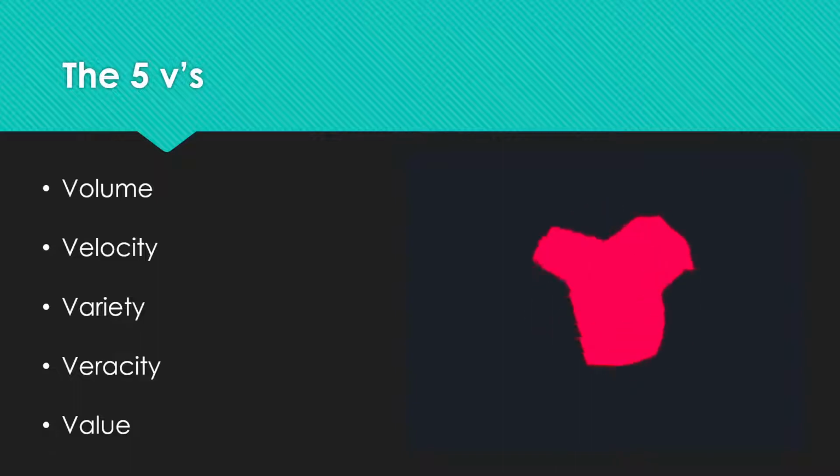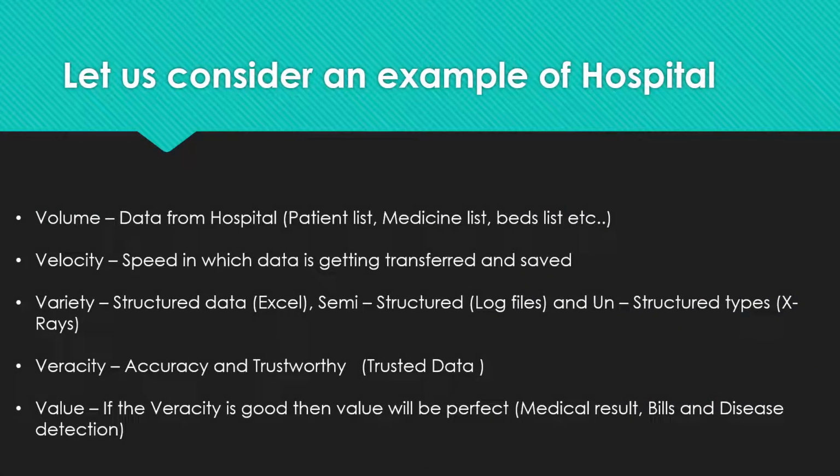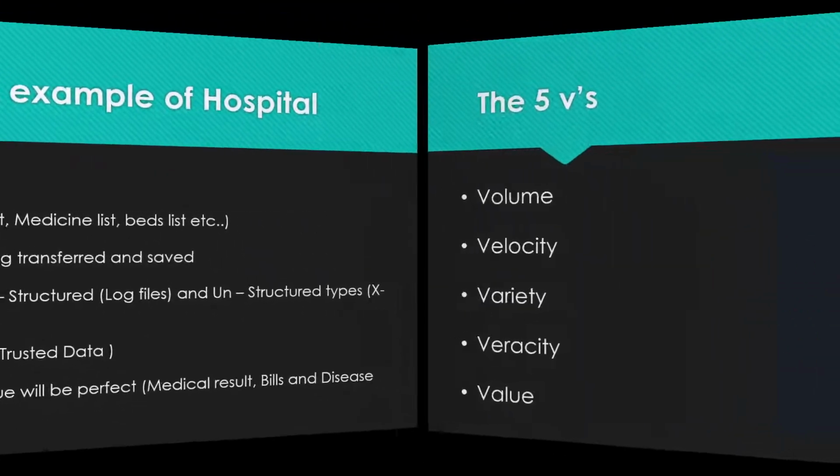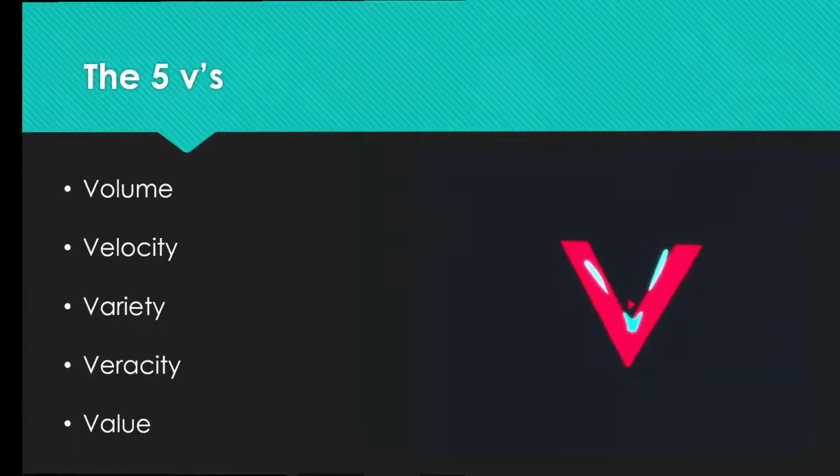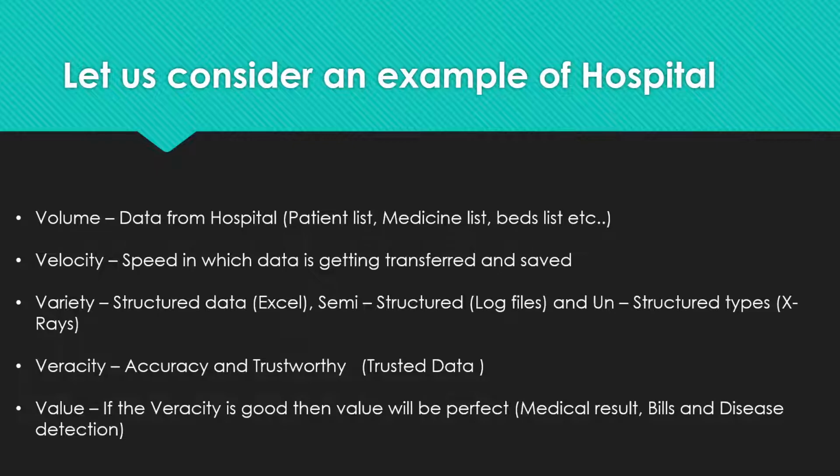Let us get deeper. Now consider another example, a hospital. Maintaining a hospital is not a small task, so let us consider the 5 V's with the example of the hospital. In a hospital, the volume is the data given to the hospital: the patient list, medicines list, and the beds list available. That data received by the hospital is called the volume.